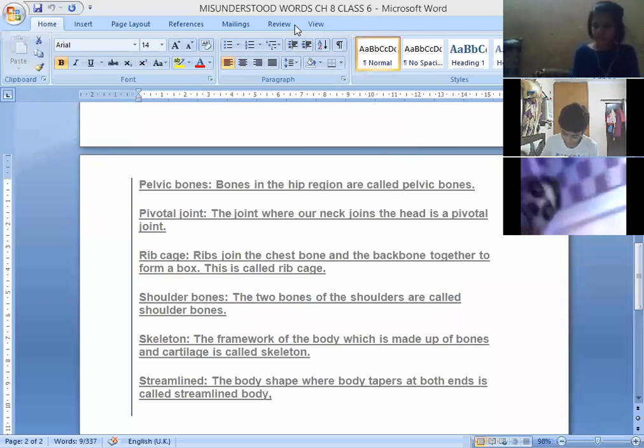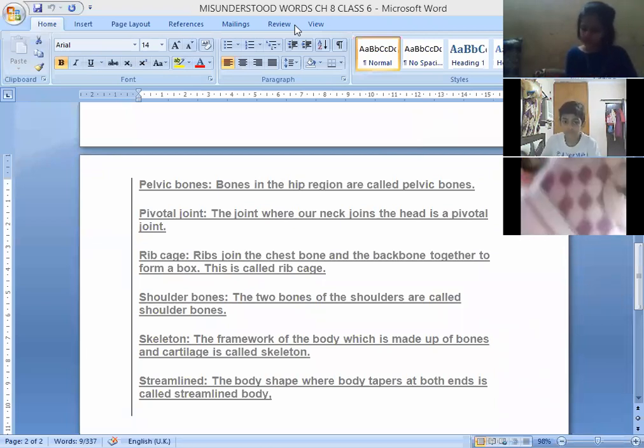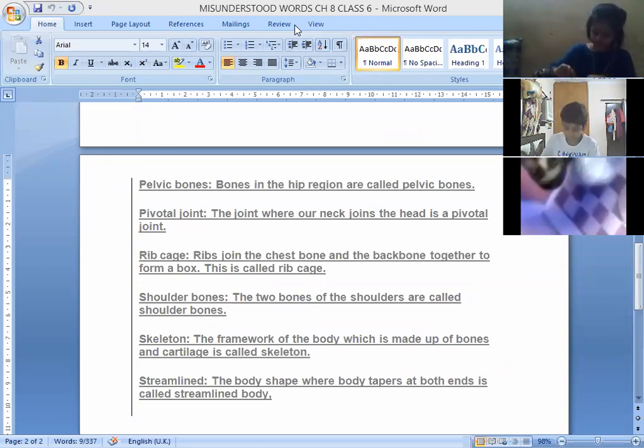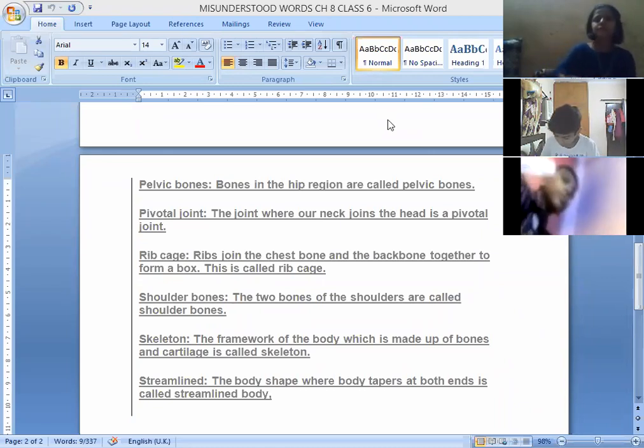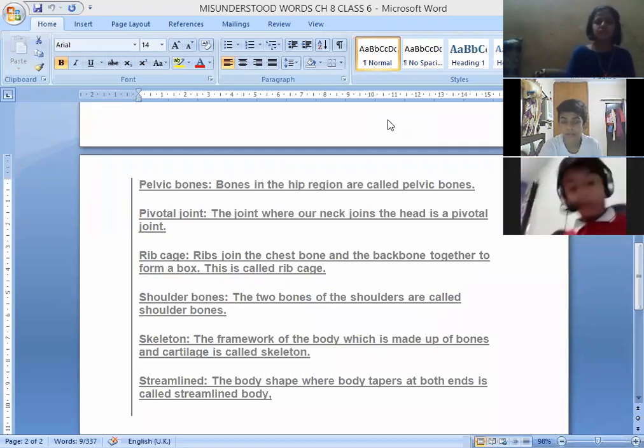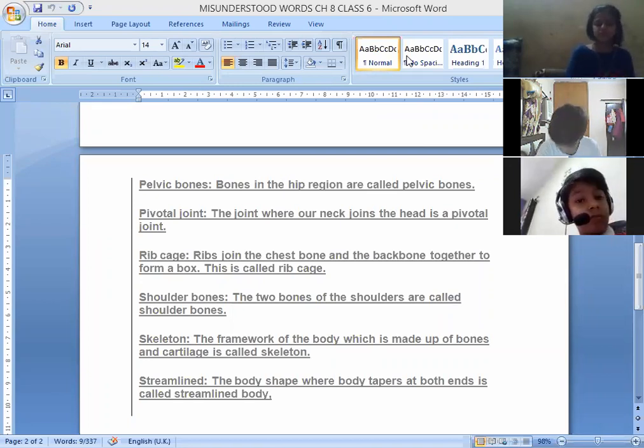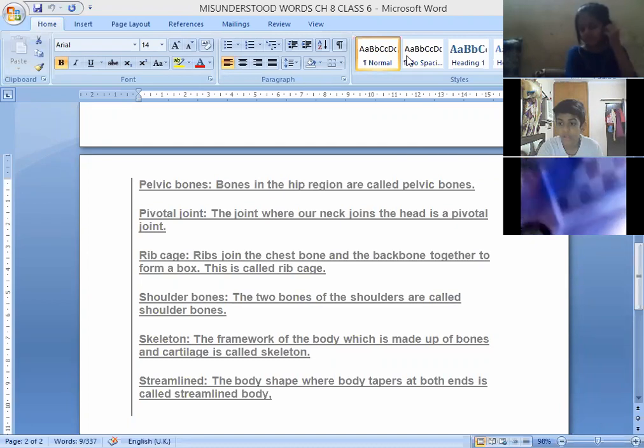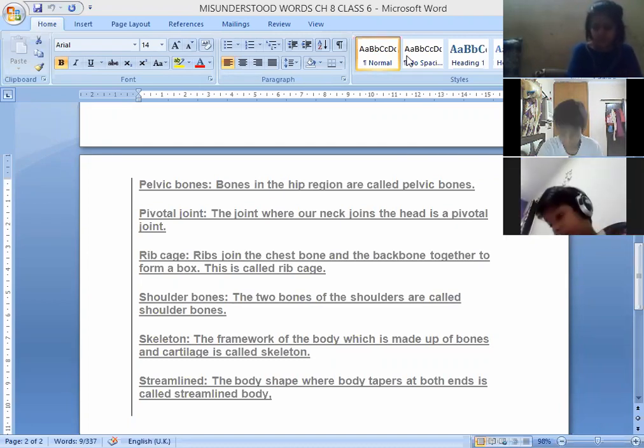Yes, Arav. Yes, ma'am. Ma'am, shoulder bone. The shoulder bone is formed by the collarbone and the shoulder blade. It forms a pectoral girdle. Collarbone is also called a clavicle. Okay. So this is the meaning of shoulder bone.